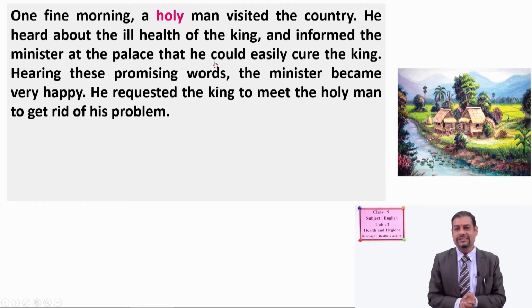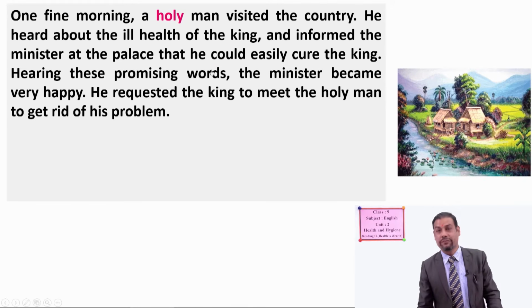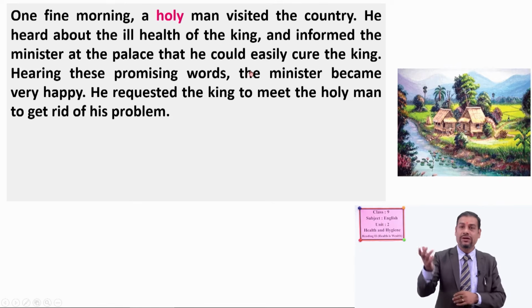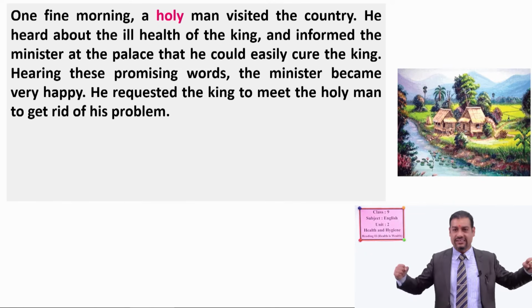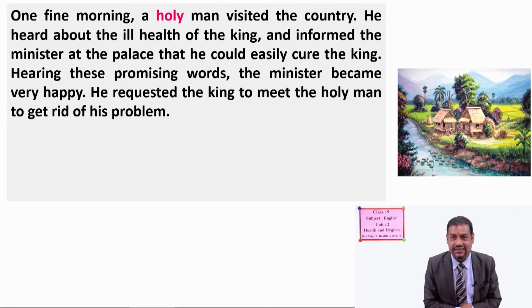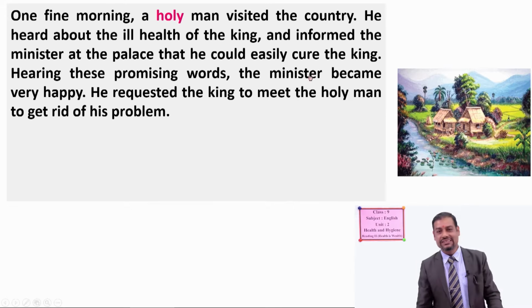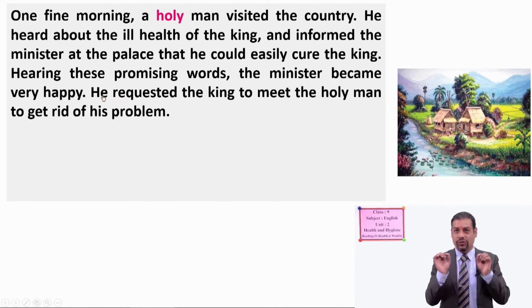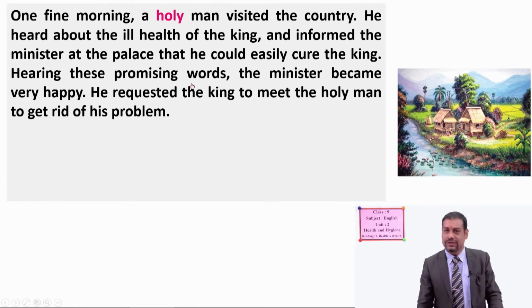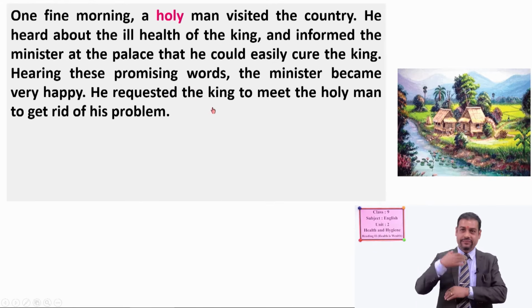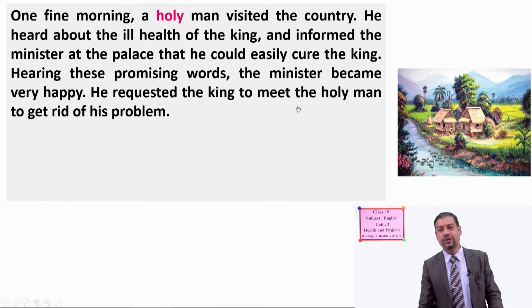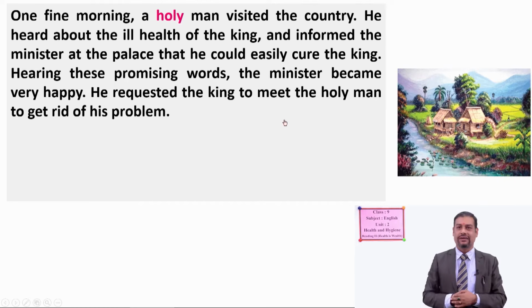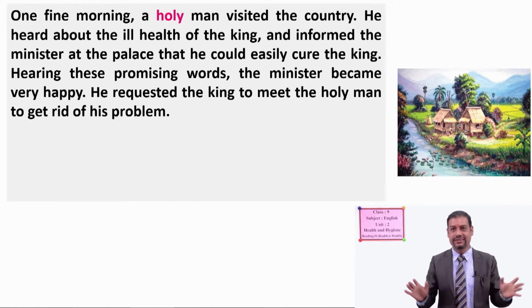And again, what happened there? And informed the minister at the palace. See, that holy man told the minister of the palace that he could easily cure the king's sickness, the king's problem of his fatness. So who became happy hearing this? You are right. The minister became very happy because the holy man gave his promising words. And then the minister went to the palace. Then he met the king and he told everything about the holy man, that the holy man could cure him. Is it clear, all of you?